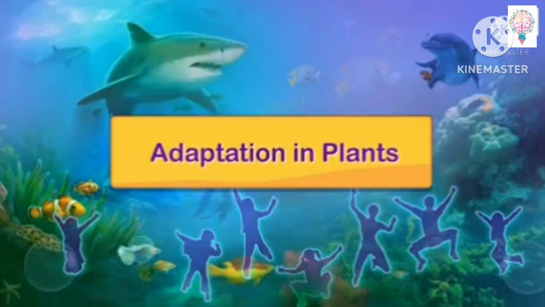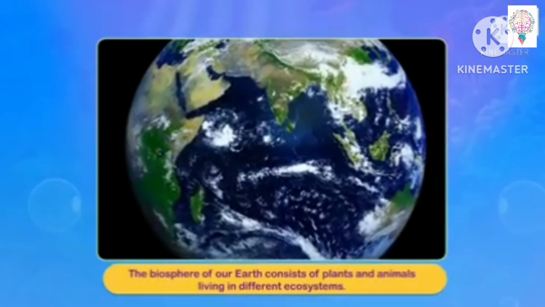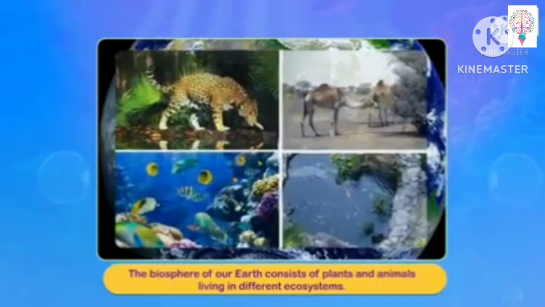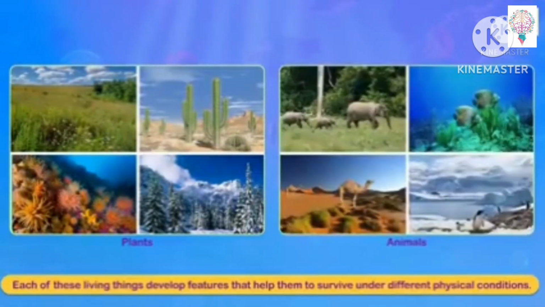Adaptation of plants. Adaptation means adjusting ourselves to the environment. Adaptation in plants. The biosphere of our earth consists of plants and animals living in different ecosystems. We have animals and plants. Each of these living things develop features that help them to survive under different physical conditions.